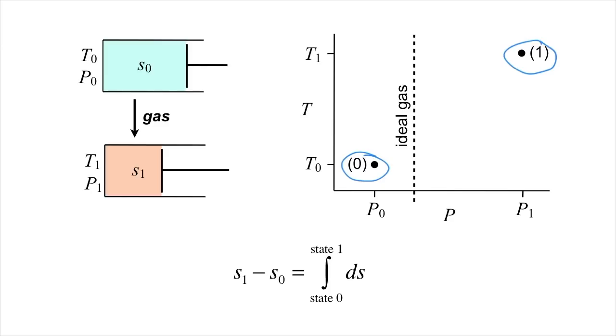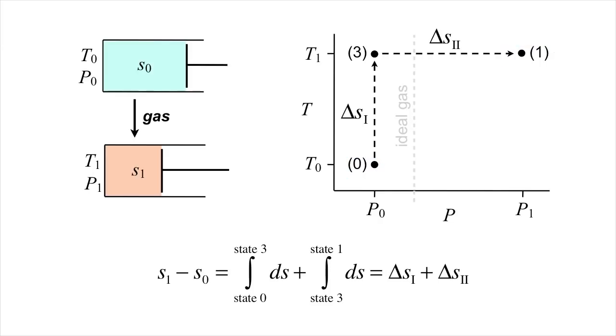This means that, just like enthalpy, we're free to construct a hypothetical path. Our principal requirement for each leg of this path is that it must be a reversible transformation. Also, just like internal energy or enthalpy, we usually want to choose our path such that it corresponds to previously measured properties, wherever possible. This latter consideration led us last time to the two-leg path shown here. In the first leg, we heat the gas at fixed pressure to an intermediate state at P equals P0 and T equals T1, state 3. Then in leg 2, we isothermally compress the gas at T equals T1 to the final pressure P1.